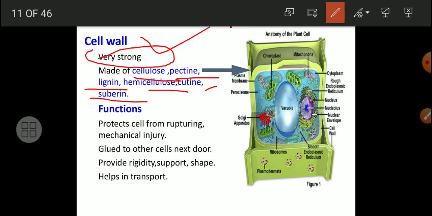What are the functions? Definitely protective: it protects the cell from rupturing and from mechanical injury. It is glued to the other cells next door and provides rigidity and shape, so the exact shape of the cell remains as it is as long as the organism is in a living condition. It supports the shape and helps in transport. You have to keep in mind that the cell wall helps in transport. This is the cell wall.